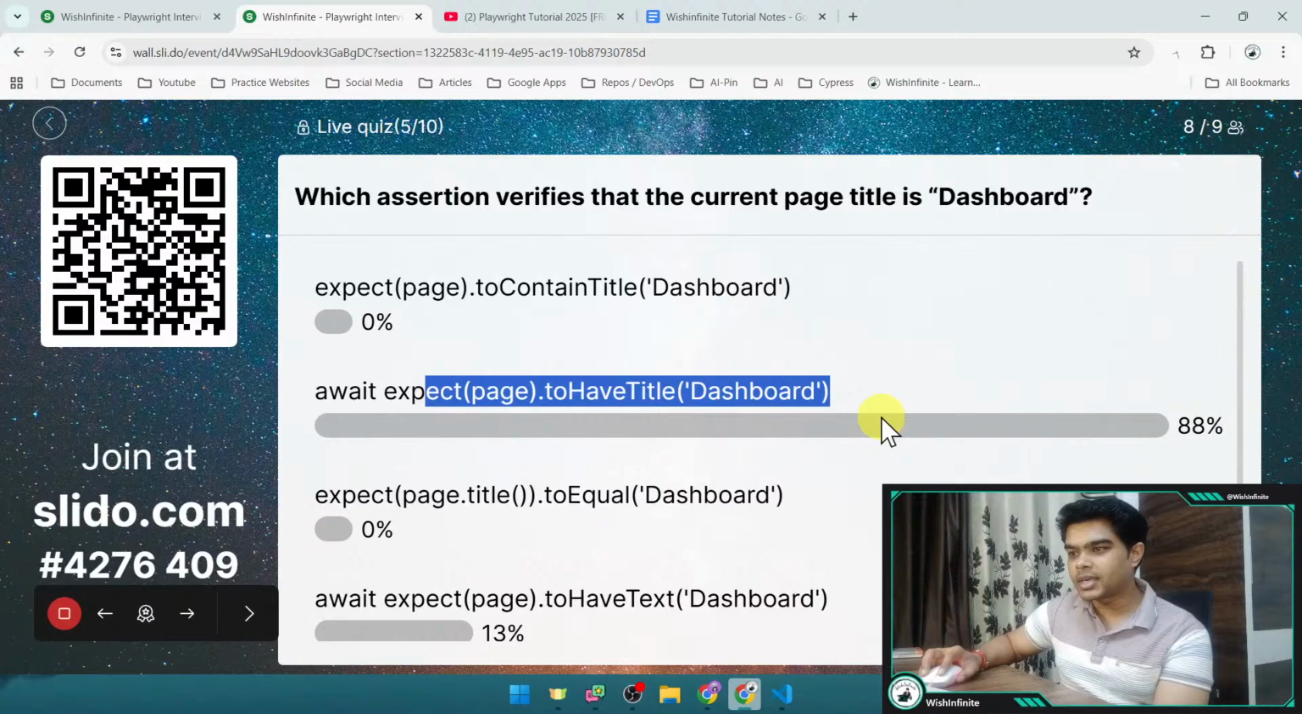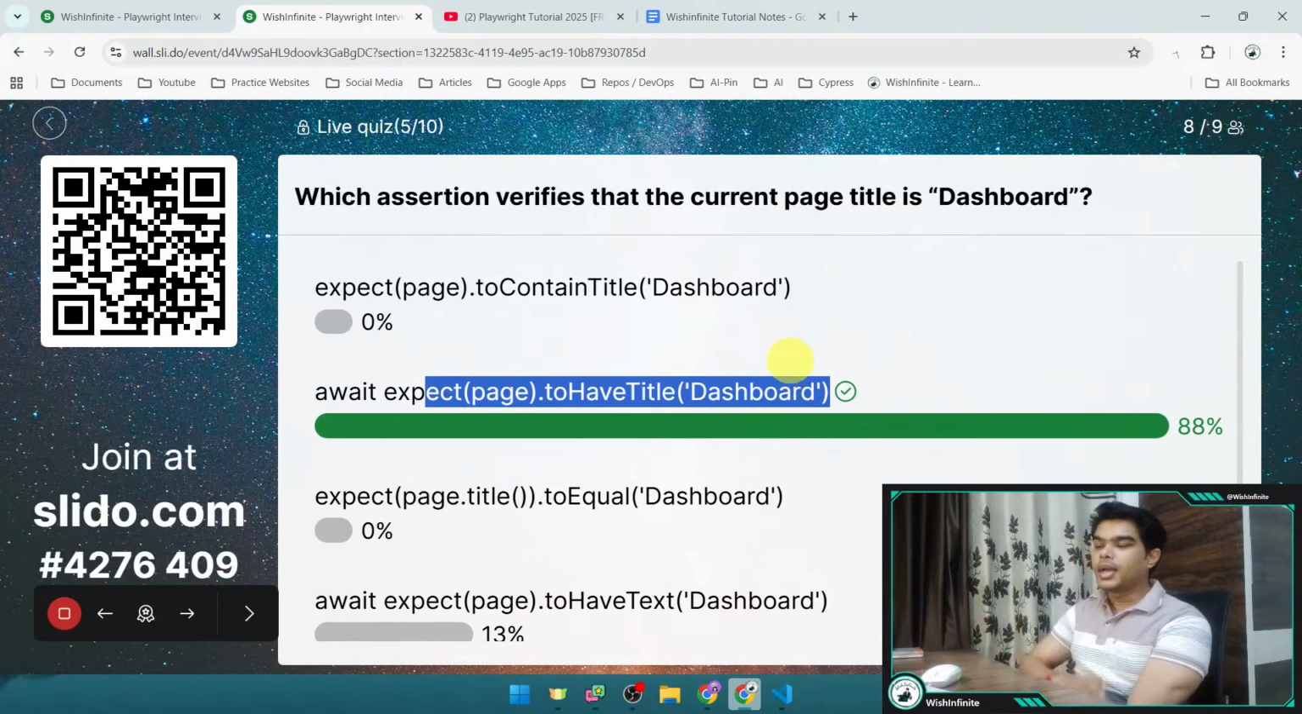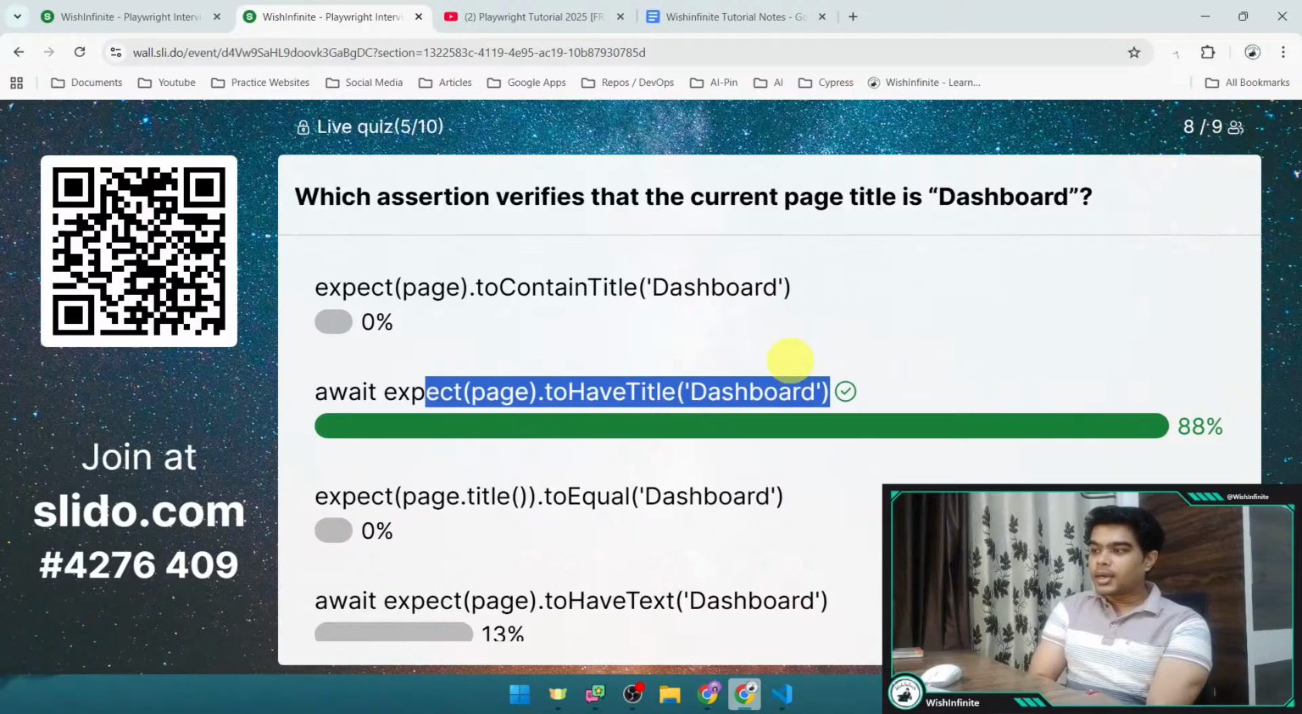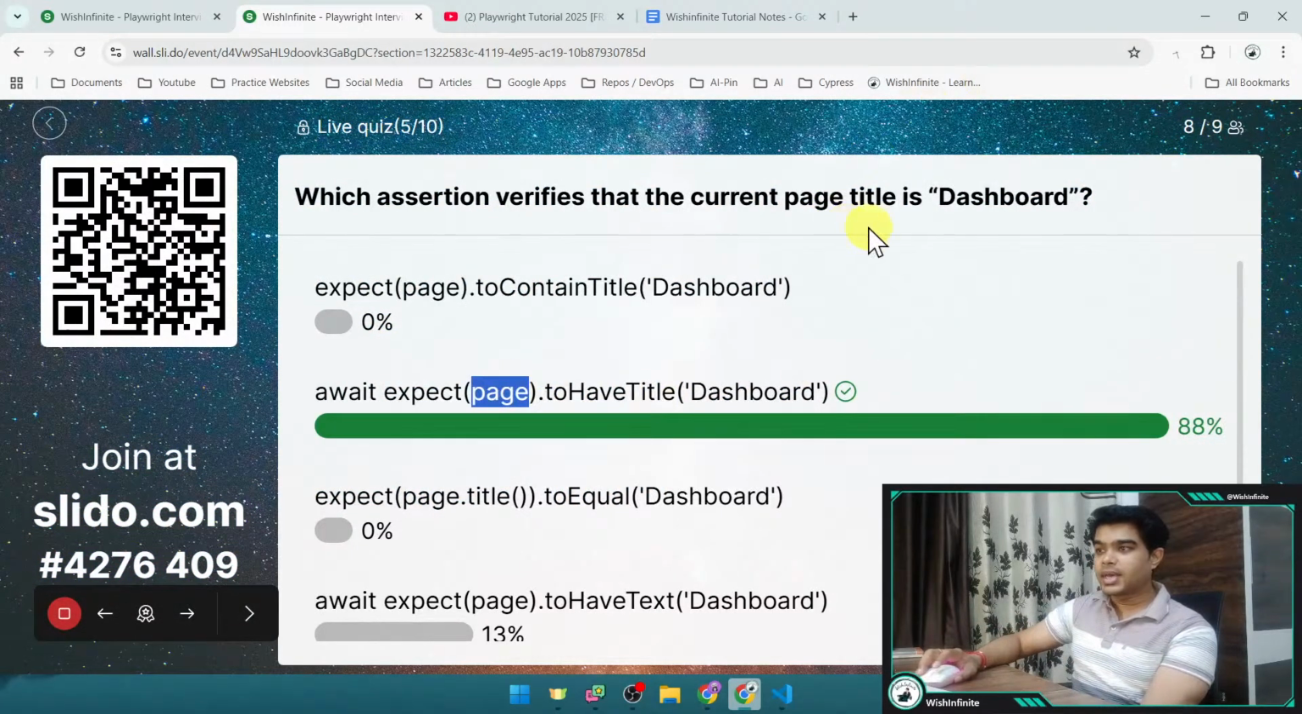88% people have selected this option B. Let's reveal the correct answer, and this is the correct answer. That is await, expect, and here we need to provide the page as we want to validate the current page title, right? Here we are not providing any locator, and it should have, so for that the method is to have title, and here we can provide any title.